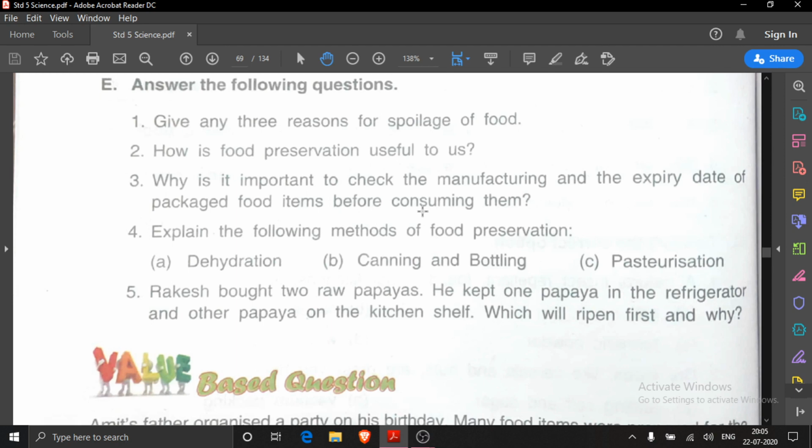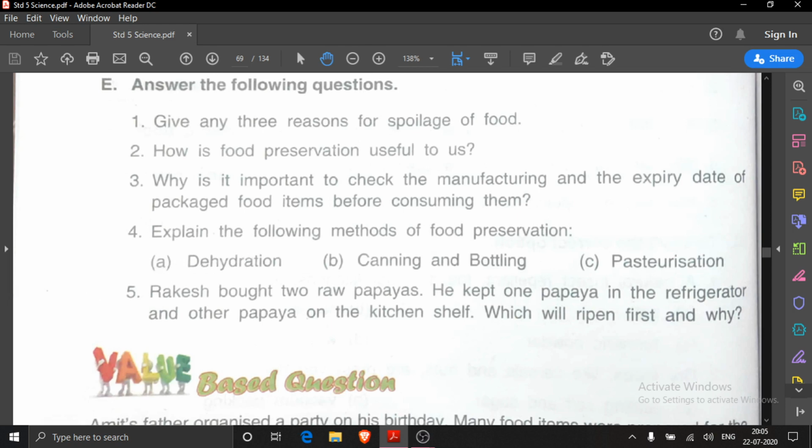We may fall ill if we consume them. Understood? Now come to fourth question. You have to explain the following methods of food preservation. These are the 3 methods given here. You have to explain about it.